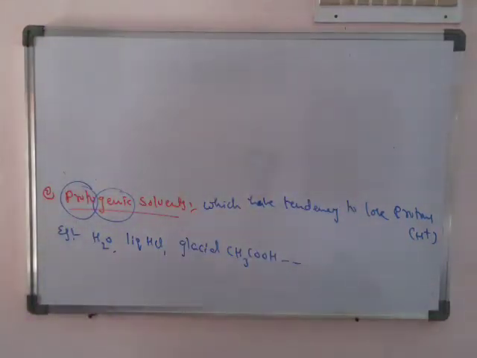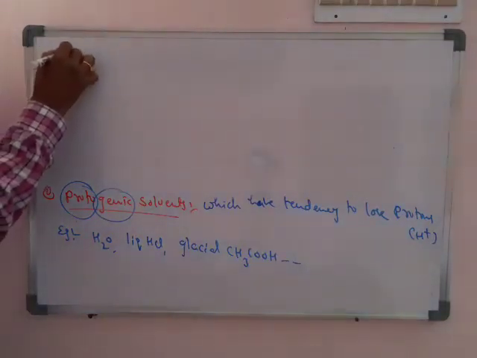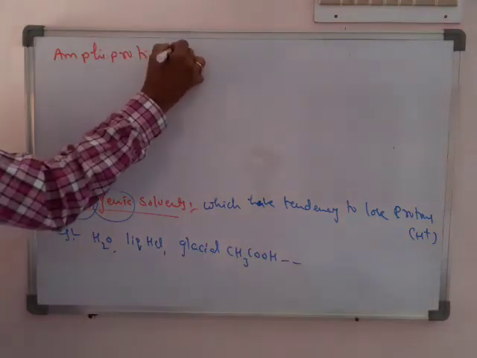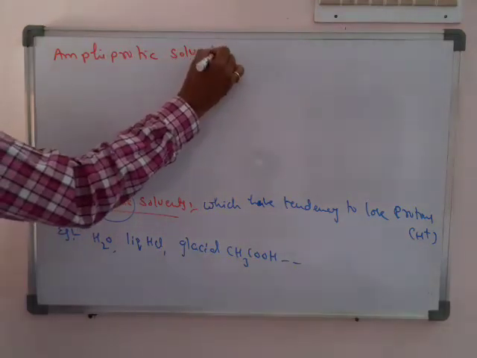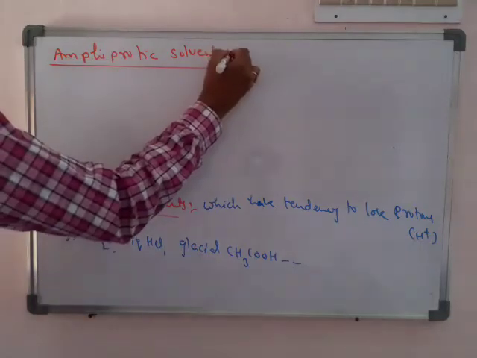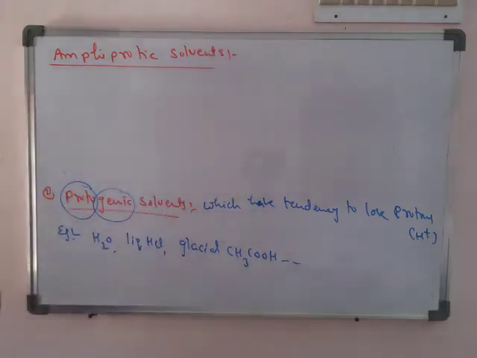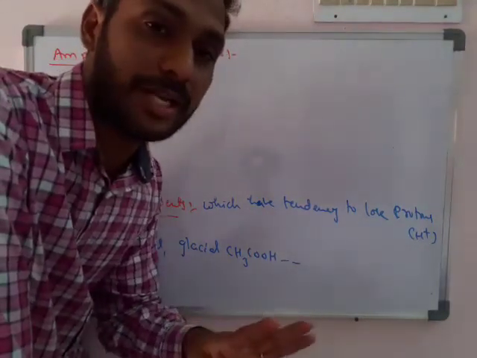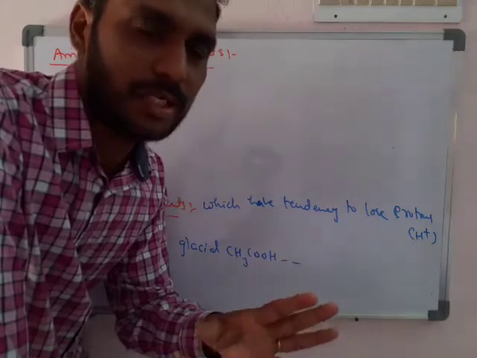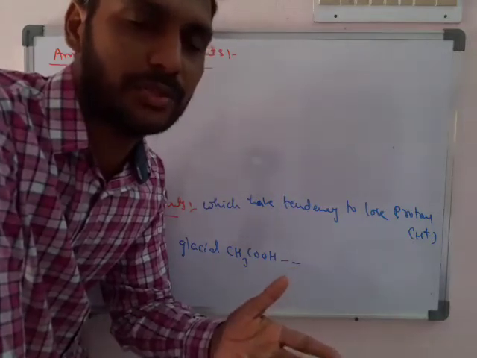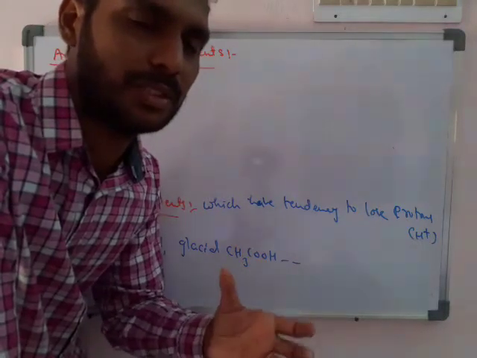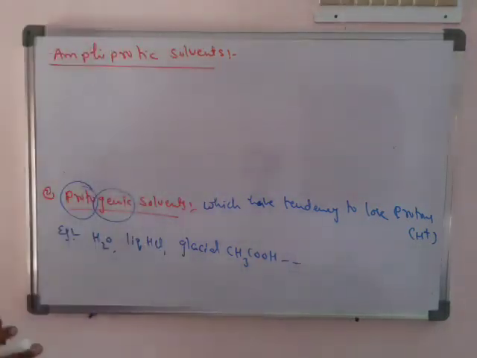So next one, amphiprotic solvents. Amphiprotic solvents means the solvents which have both natures: they are ready to donate the H plus and they are also ready to accept the H plus. If they have both capacities, both natures, they are treated as amphiprotic solvents.